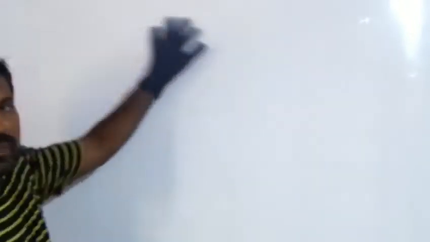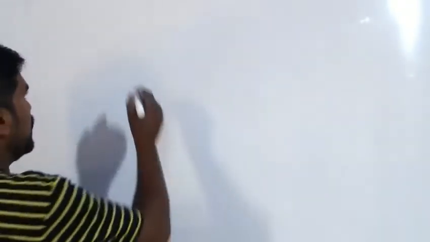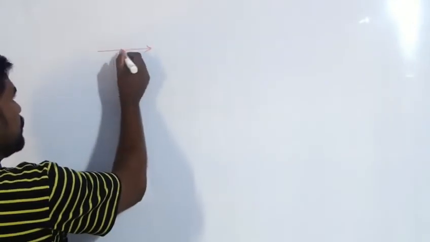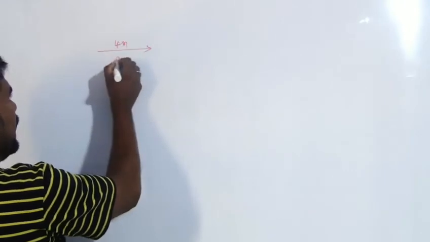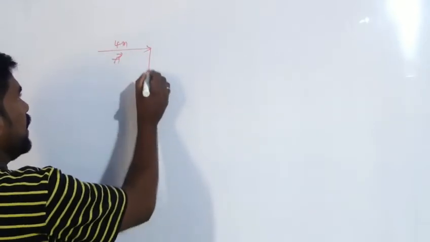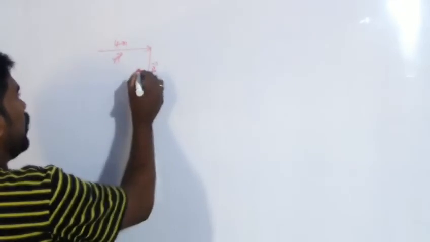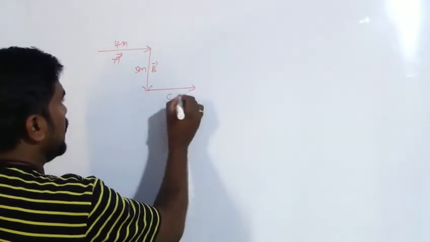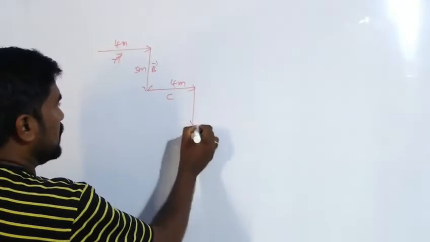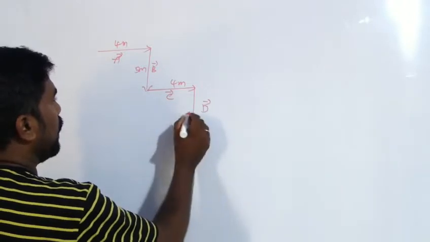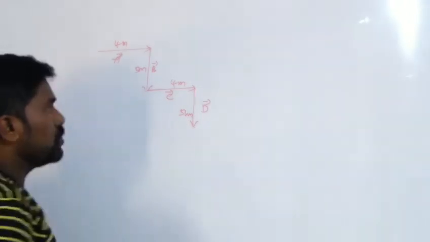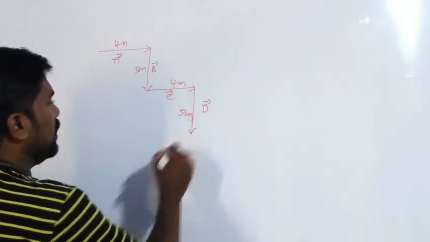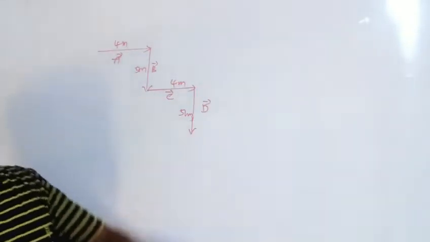Here the displacement of the vector we can find from the various vectors. This is vector A of 4 meters, this is the vector B having 5 meters, this is the vector C having 4 meters, and this is the vector D having 5 meters. So what is the resultant vector? We need to find the displacement of all those vectors.